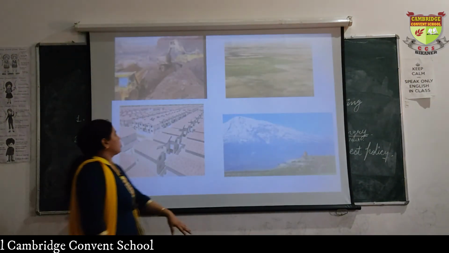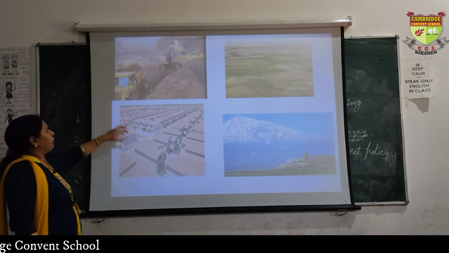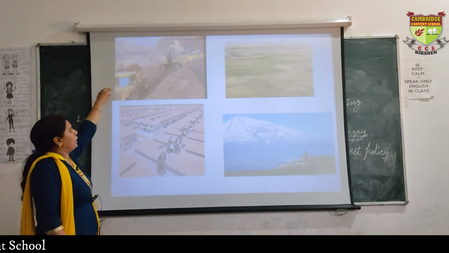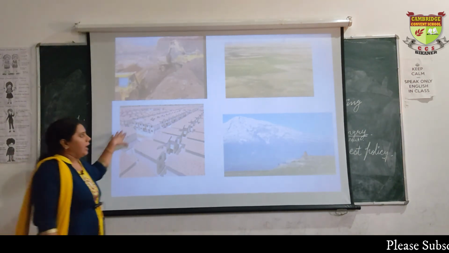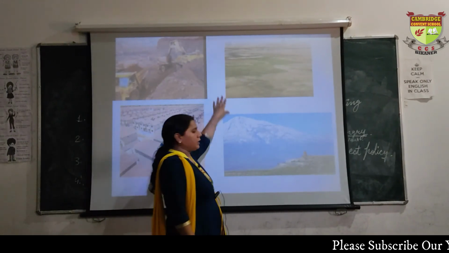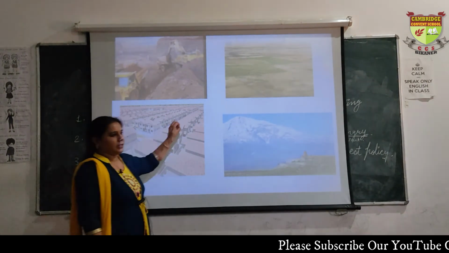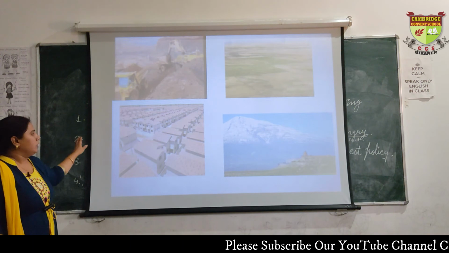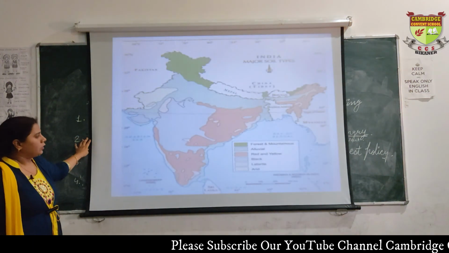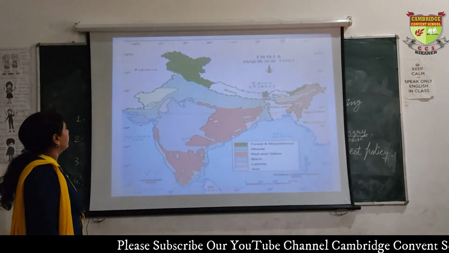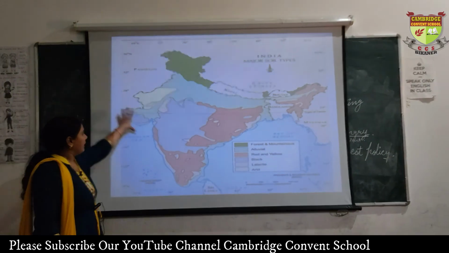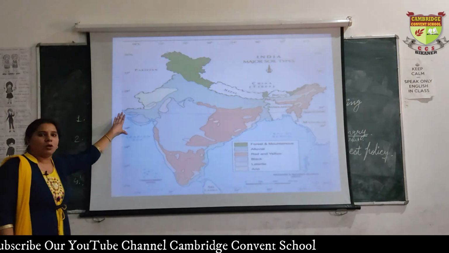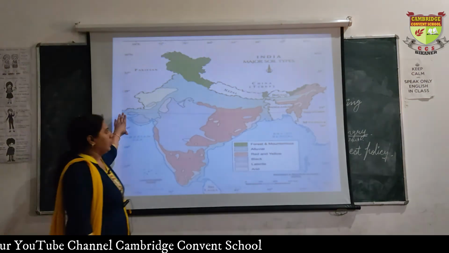As you can see, these are the different uses of land. Here you can see mining activity going on, here housing, here agriculture, and here this is a mountain. So these are the basic uses of land. Now come here, we will see the map. This map is showing the different soils of India.